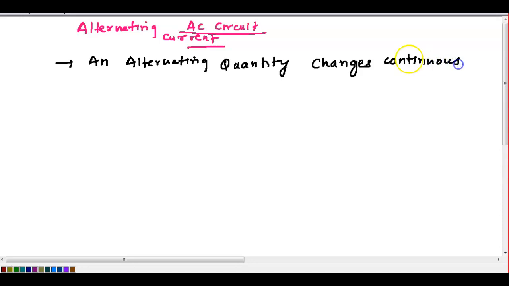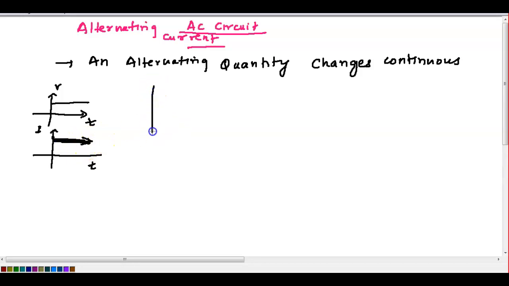Okay, like we have studied DC circuit. So here voltage and current will be constant with the time. This is time, and this is the voltage, maybe the current also with the time. Current will be constant. That's why DC is called a constant current. We cannot increase or decrease the voltage or current of the DC current. But alternating current is in sinusoidal form, sine wave form. It continuously changes from positive to negative, negative to positive, and so on in the sine wave form.